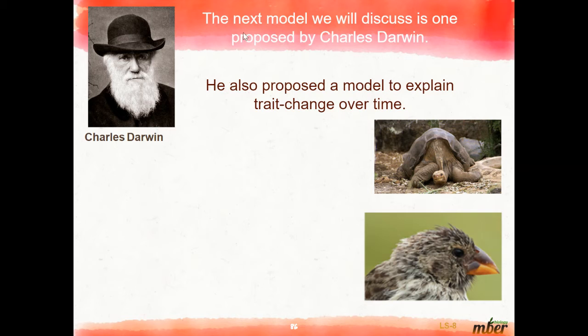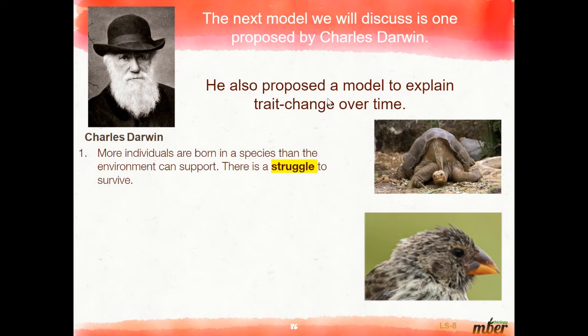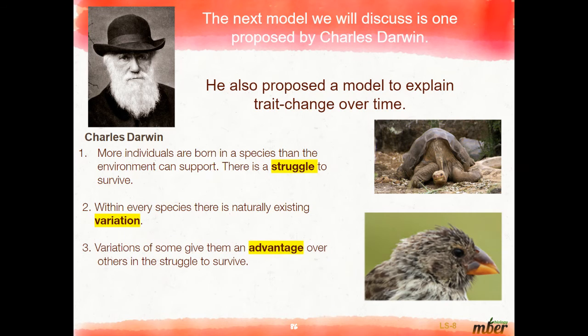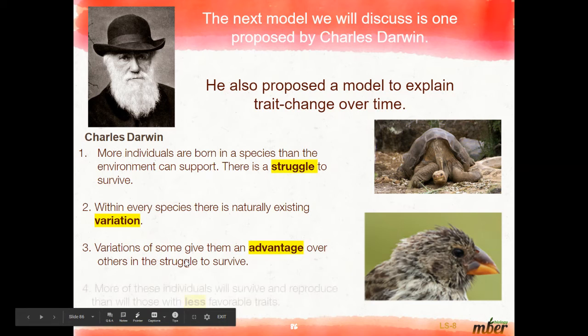The first model was presented by Charles Darwin. Darwin thought that more individuals are born in a species than the environment can support, and there is a struggle to survive. Within every species, there is naturally existing variation. Variation in some gives them an advantage over others in the struggle to survive.